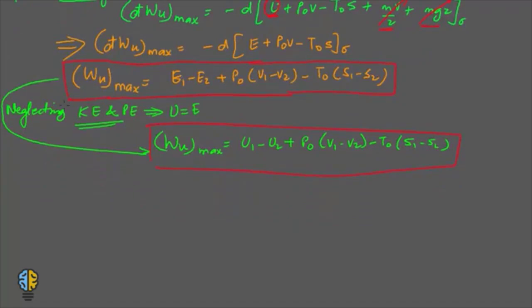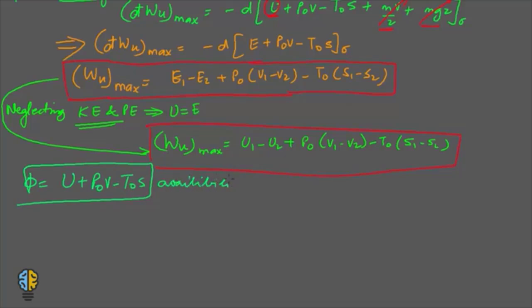Now if you remember the availability function for a closed system, that is phi, and this was equal to U plus P naught V minus T naught S. This is the availability function that we did in our previous videos. If you look at this equation, you will find your availability functions.